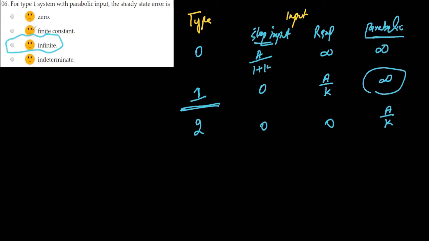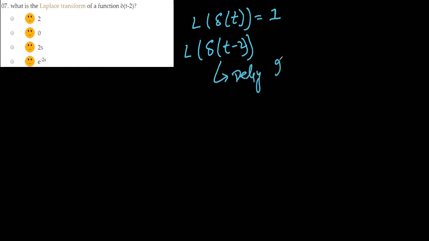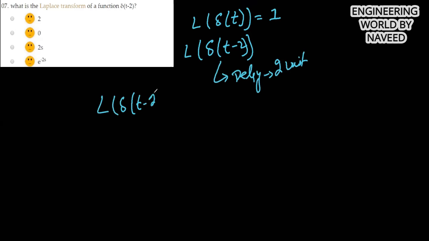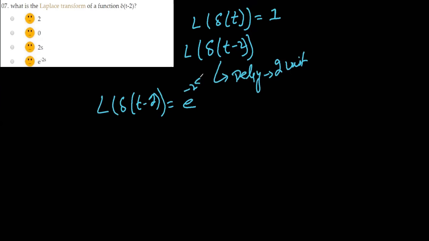Okay, next MCQ is: what is the Laplace transform of this function? So impulse, as we know, the Laplace transform of the impulse function at time t equal to 0 is equal to 1. But in this case, that is t minus 2, so it means that there is some sort of delay, and the delay is 2 units. So you can write it like this. So there is some sort of delay. So option D is the correct answer.